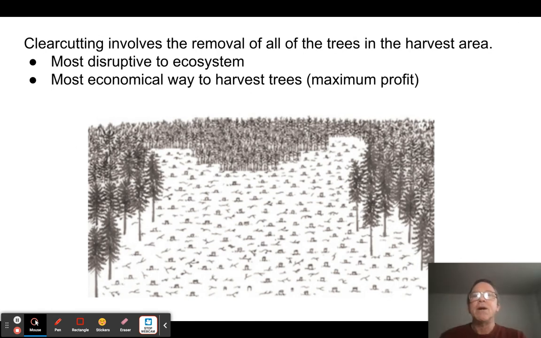Okay, so this is the most disruptive because basically you're getting rid of the forest ecosystem, right? You're just clearing out absolutely everything. There's nothing left, no bushes, nothing, just down to bare dirt. But in doing this, it's just really easy to move the trees out of there. So it's the most economical way of doing it. And unfortunately, without intervention, this is the way most timber companies are going to harvest trees.